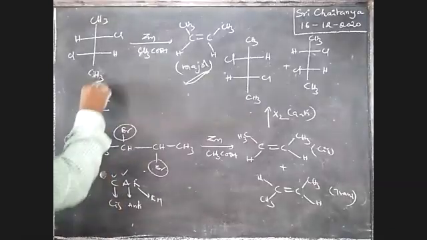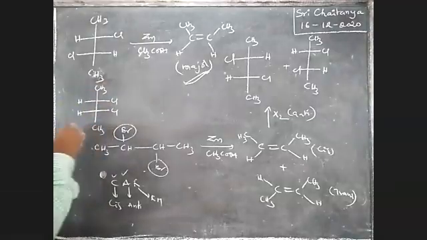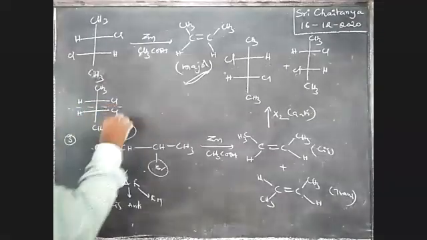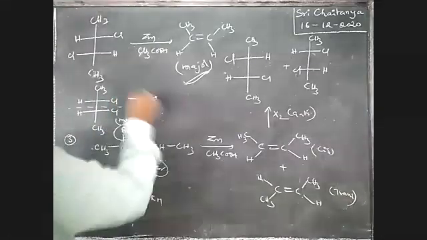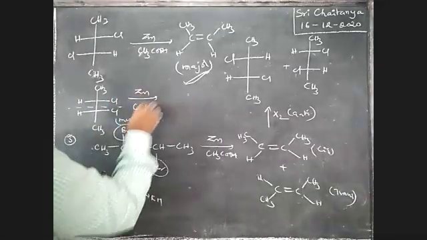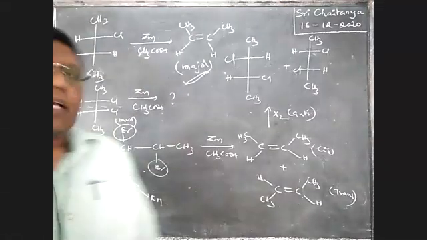For example, CH3, H, Cl, CH3. It is nothing but a plane of symmetry, a meso compound. I am applying zinc and CH3COOH. What is the answer?